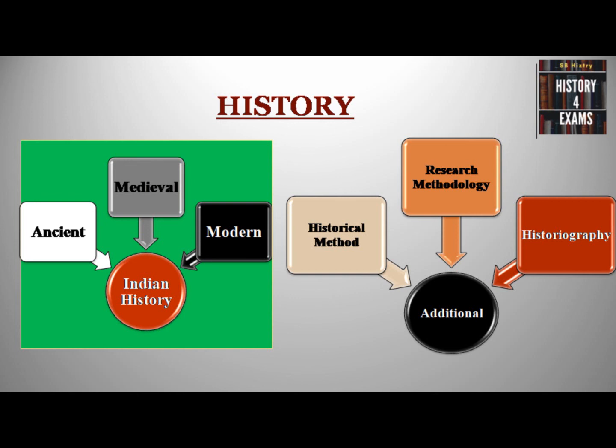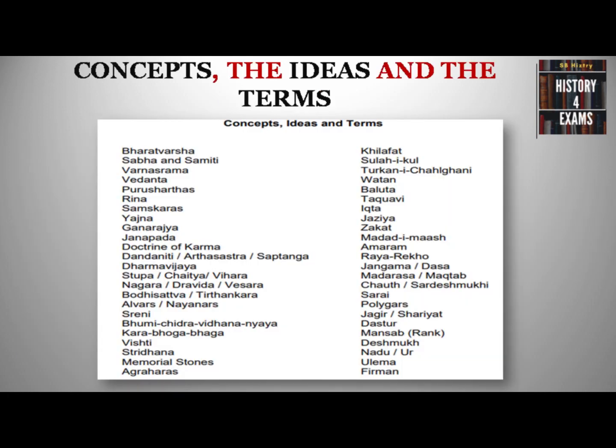In Indian history, you have to cover ancient Indian history, medieval Indian history and modern Indian history. And there are certain additional topics such as historical method, research methodology and historiography. The link of the syllabus is given in the description box below. You can refer to that. And here we will have a quick understanding of the syllabus. First of all, the syllabus deals with concepts, ideas and terms for NET preparation.